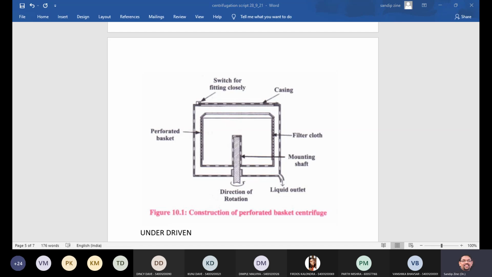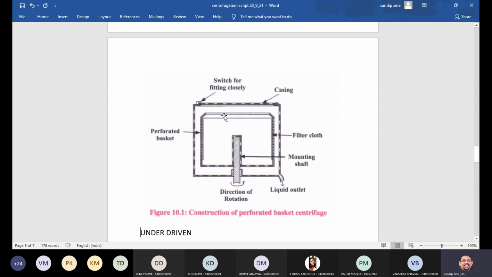The basket should be made of corrosion resistant material, and it is covered with vulcanite, copper or lead kind of metal materials. This perforated basket is mounted on a shaft which is used for rotation.